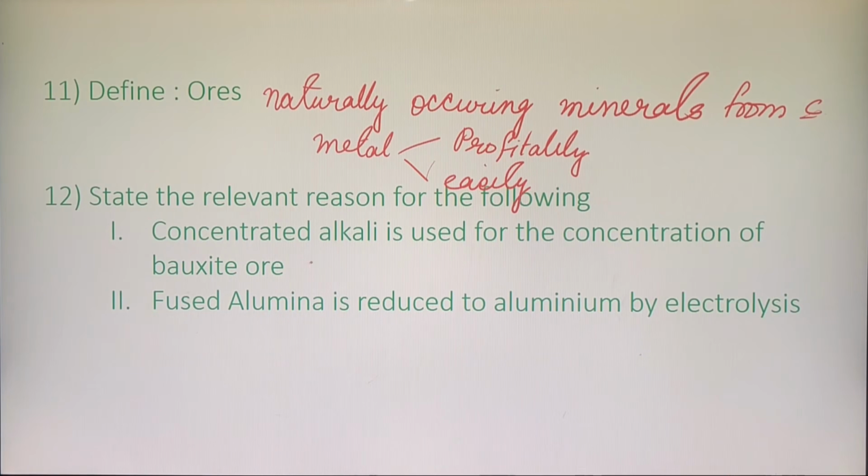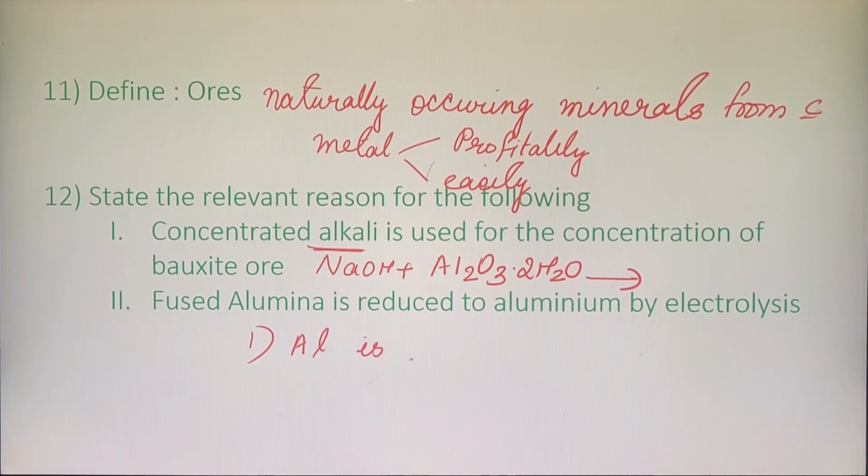Second question. Concentrated alkali is used for the concentration of bauxite ore. So, we are using concentrated alkali, that is nothing but NaOH. Now, the specialty about bauxite ore. What is bauxite, children? We know it is Al2O3.2H2O. Now, aluminium is an amphoteric metal. What's the meaning of the word amphoteric?